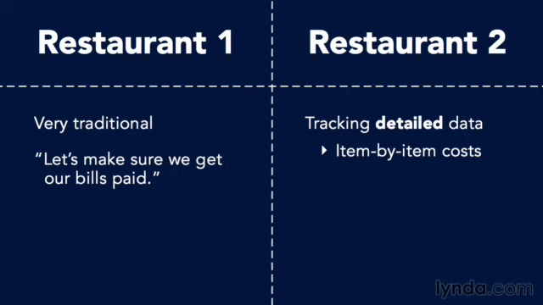And if we know all our costs, we know whether we can afford to give customers a 20% off coupon or a 30% off coupon or a 2-for-1. We know exactly how low we can go with our prices and how big our discounts can be because we know what our costs are.